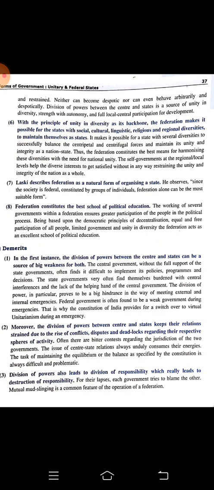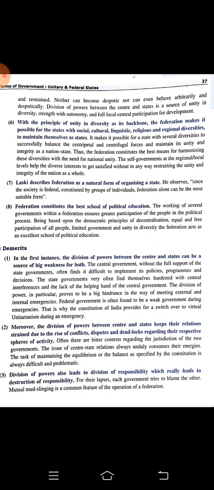Suppose a central government takes any kind of decision; that can be opposed by the state government, or a state government can advise, which can again be ignored. So there will be a sense of bitterness between them, and the state can feel that the central government is ignoring them.